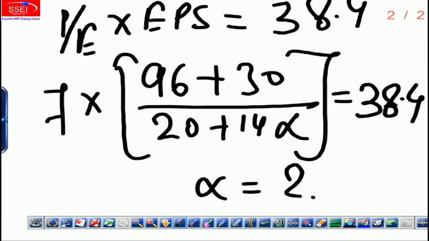For example, 96 plus 30 combined earnings into 7. That shall be the value of the firm. From the value of the firm, you deduct the value of firm A, which is 8 into 96. So you deduct the value of firm A, you will know how much we can pay to firm B, and that way you can do. The institute has done it like that.